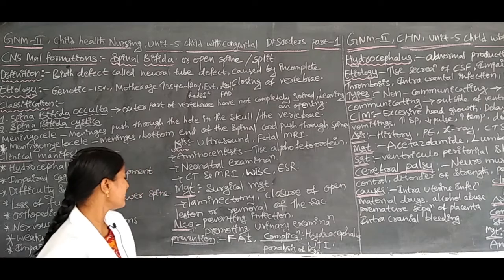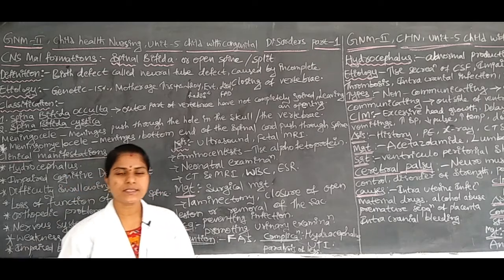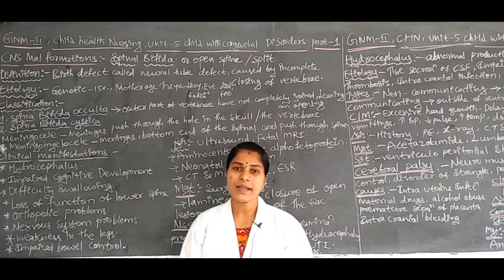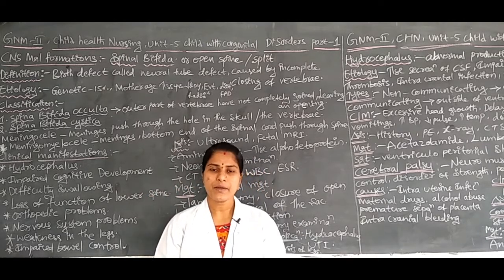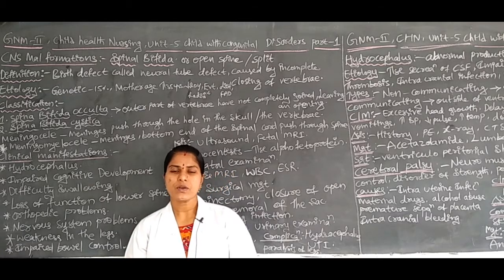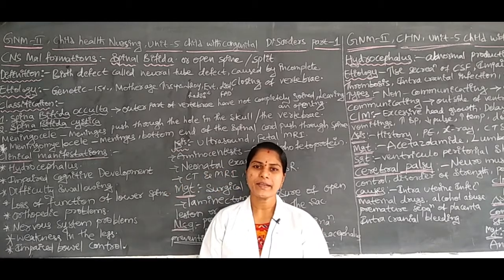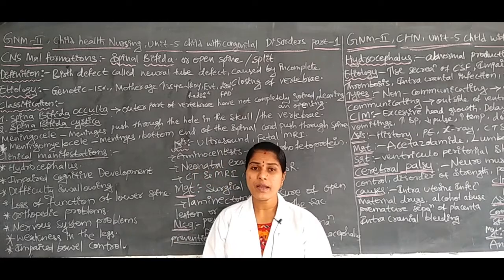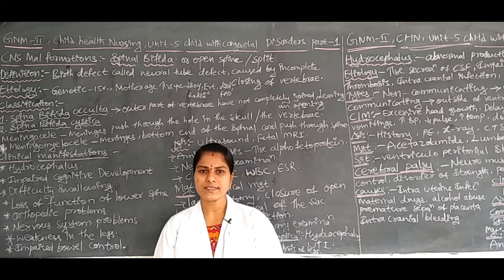Okay, next, another one, that is the nursing management. In this nursing management, we have to assess the mother and children. Is there any abnormality in the mother or in the children? Due to the antenatal period, the children may be affected by a disease, or after birth the children are affected by this disease.